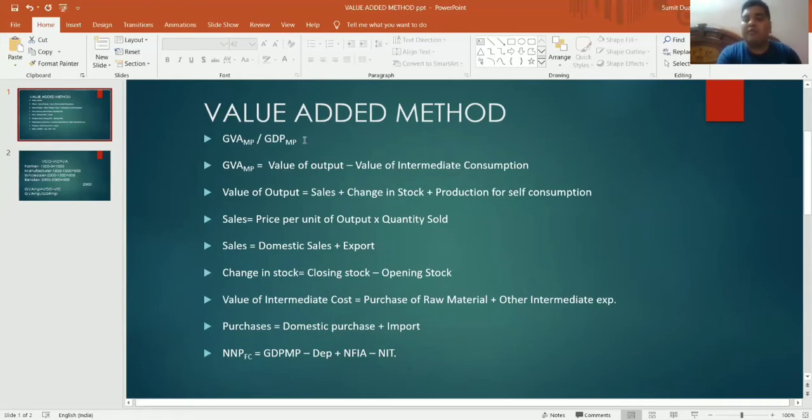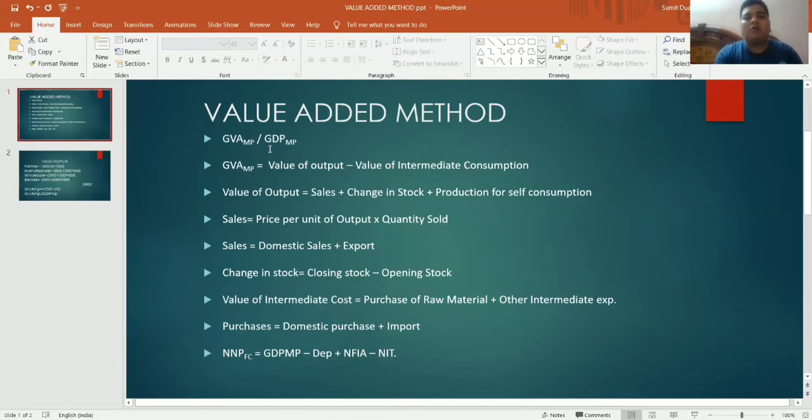Value of output means the value of production that he has produced, minus value of intermediate cost, that is called the cost of raw material. And by deducting cost from the value of output, we get the gross value added at market price.